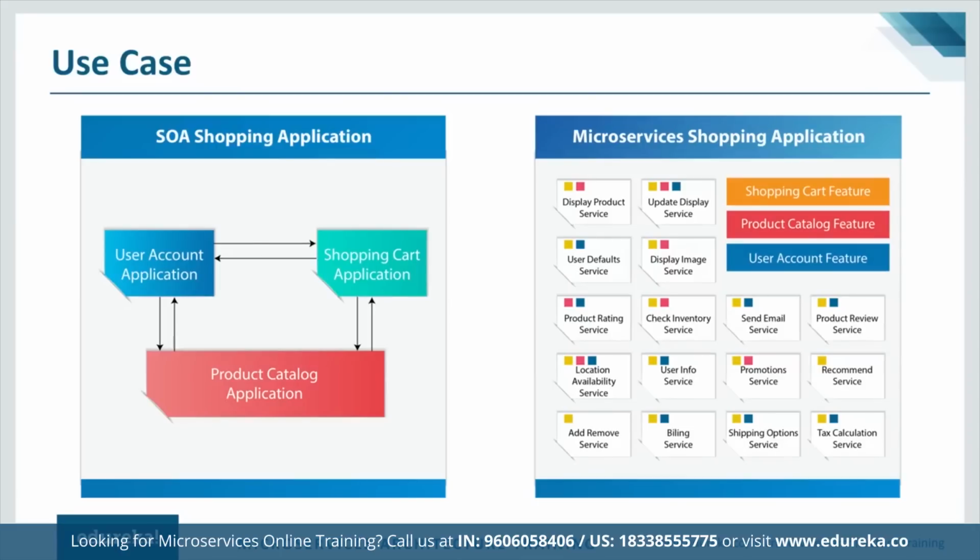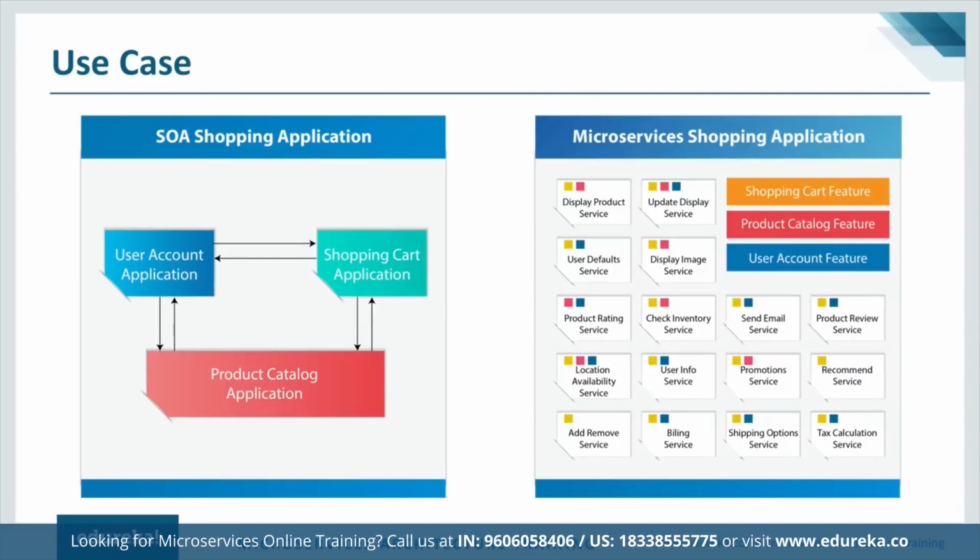Now this was a use case where the microservices shopping application was better. But then there are also times when an SOA shopping application is better for you. So this was a classic use case of where a microservice shopping application is the best fit. But let's see a use case where an SOA type of shopping application and the SOA architecture comes out better. And that example is when your product is not actually that big.